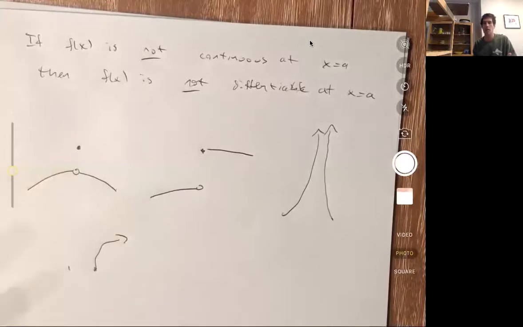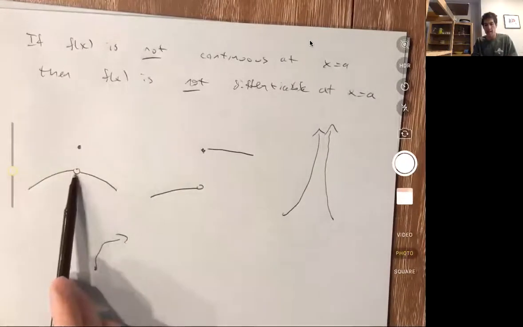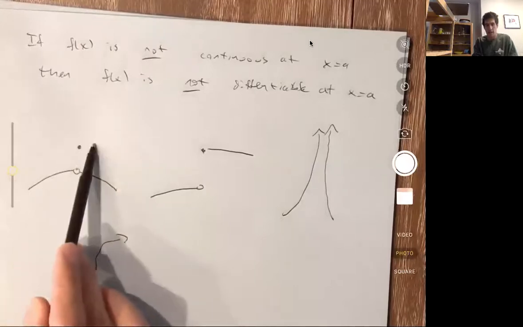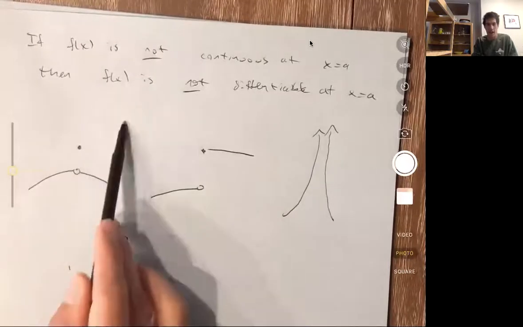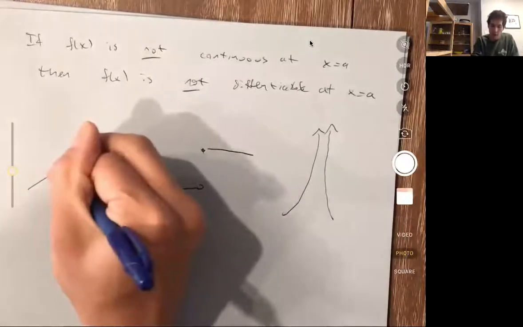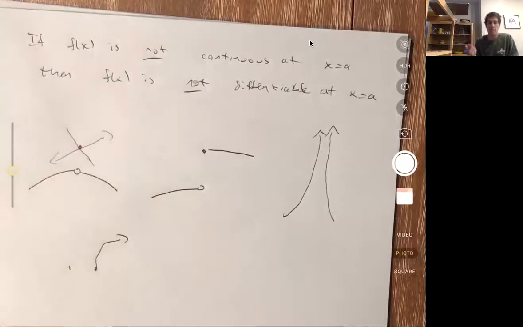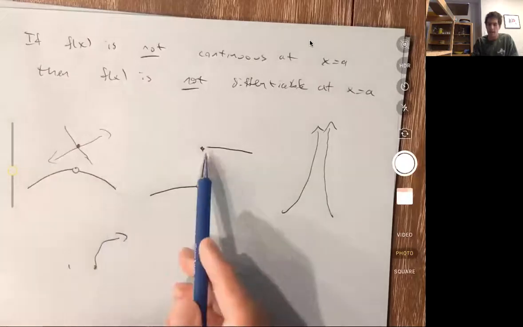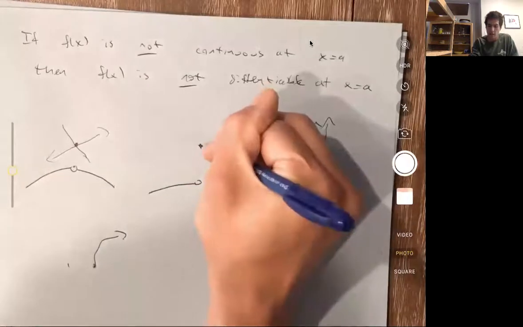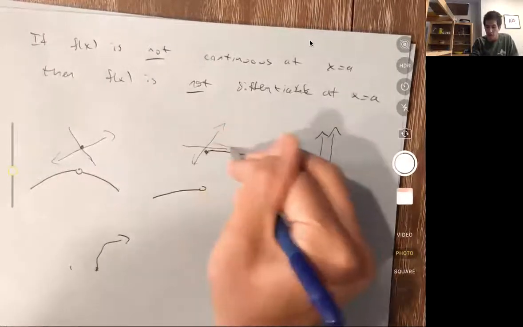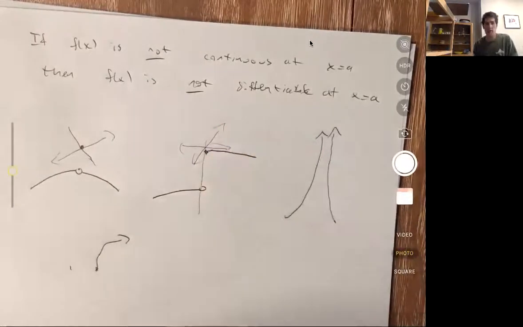And in all of these, if I ask, what is the slope of the tangent line at this point, it's not clear what I mean. If I draw a tangent line here, I could draw a line with any slope going through where the function is defined at this point, and it would make equal amounts of sense. So the slope of the tangent line here is not well defined. Same thing here. If I'm asking about the slope of the tangent line here, it's not clear what I mean. Should I draw a line like this? Should I draw a line like this? We don't know.